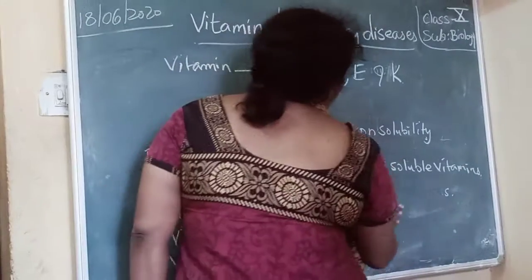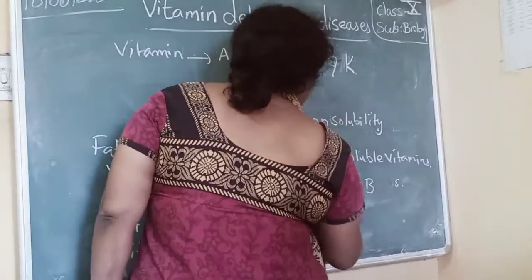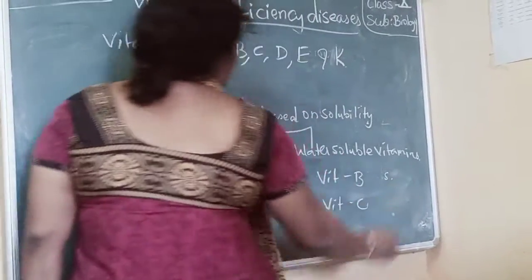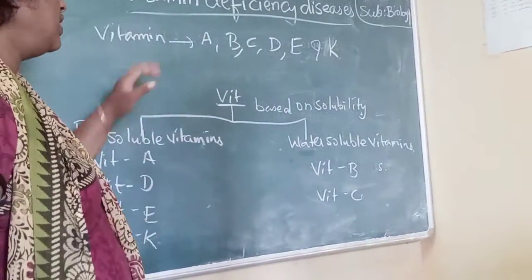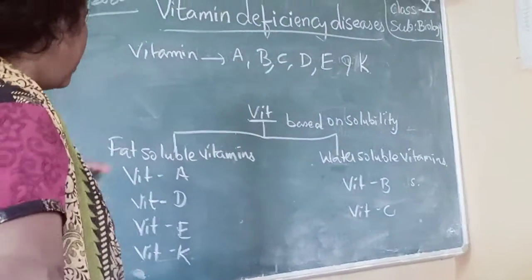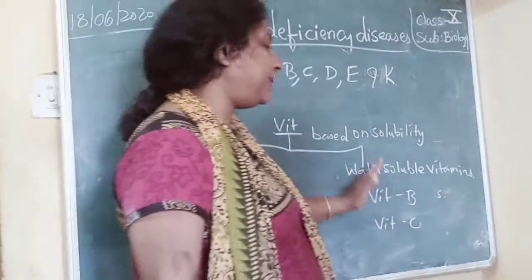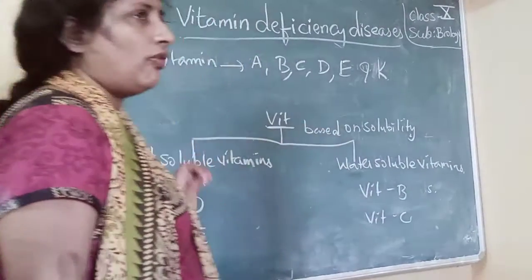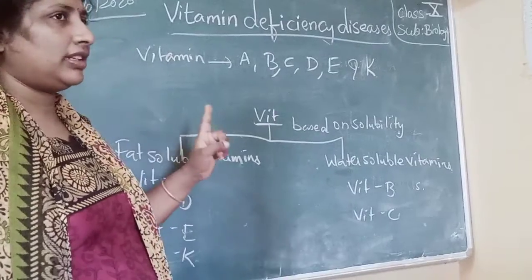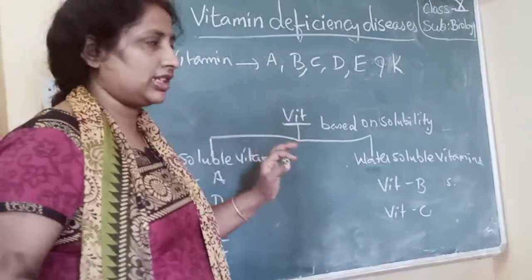Vitamin B and vitamin C come under water soluble vitamins. So vitamins are divided into two types based on their solubility: fat soluble and water soluble.